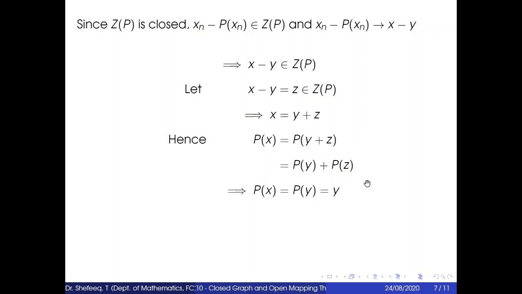From a result in the part on projection, we have R(P) equal to Z(I minus P), and y belongs to R(P). That means y belongs to Z(I minus P). y belongs to Z(I minus P) means (I minus P)(y) equals 0, that means y minus P(y) equals 0. That means P(y) equals y. So we have P(y) equal to y, and therefore P(x) is equal to y. And therefore P is closed.